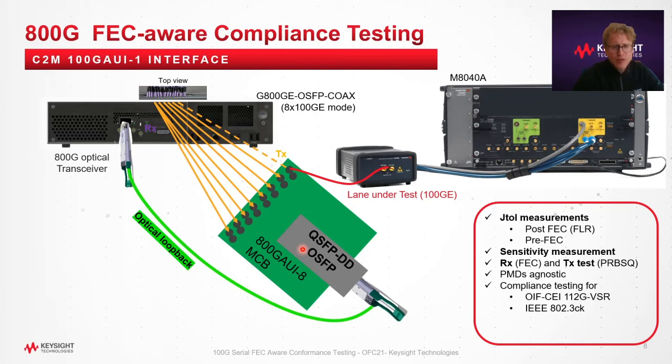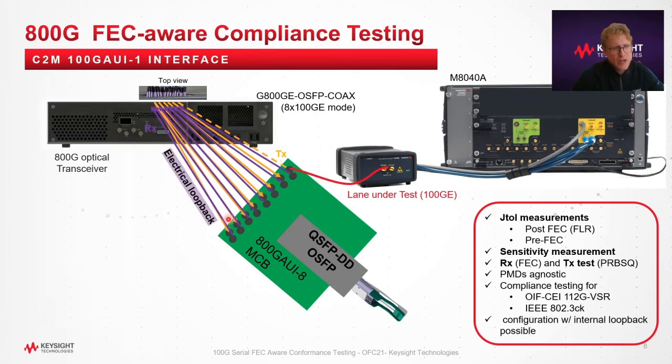To measure the BER, the frame loss ratio, or the FEC margin, we are using an optical loopback using the optical interface here to a second pluggable and going to the first port of the G800GigE. Of course, in case you're testing a silicon chip, or in case you don't have a second transceiver to use for an optical loopback, you can use an electrical loopback back to this coax interface. In reality, the setup looks like this.